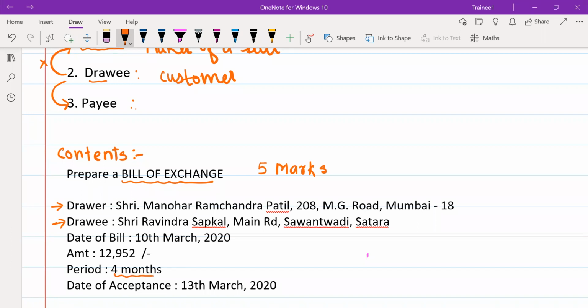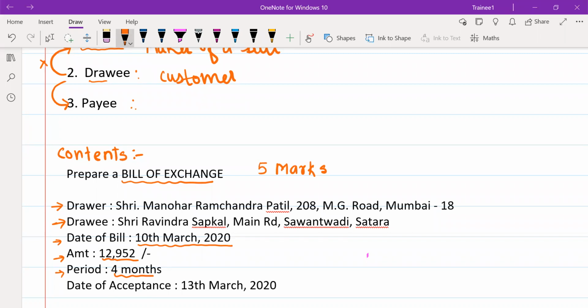See the period he has taken: after 4 months, he is going to pay Mr. Manohar rupees, and the exact amount should be mentioned. That amount is 12,952 rupees. So the amount is also given. What is the date of the bill? He has taken the goods on 10th March.